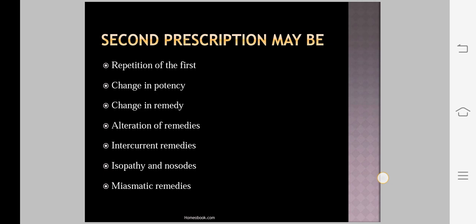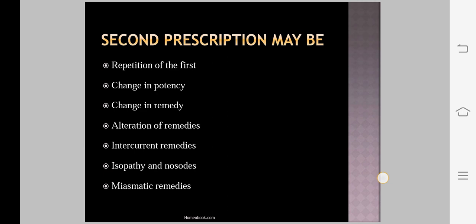So these are the different types of second prescription. It may be the use of a complementary remedy. It can be the use of an antidote remedy. It can be the use of a cognate remedy. It can be a repetition of the remedy. It can be a change of remedy. It can be a change of potency. These are the different types of second prescription.